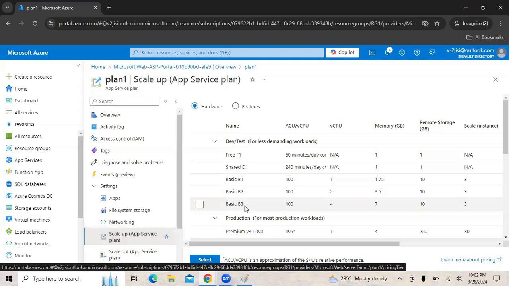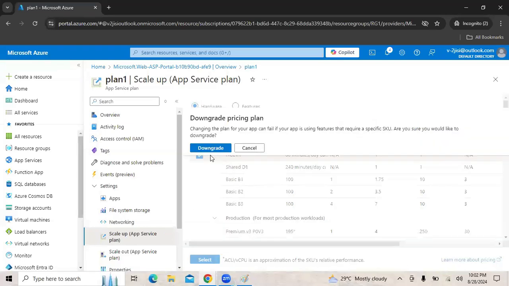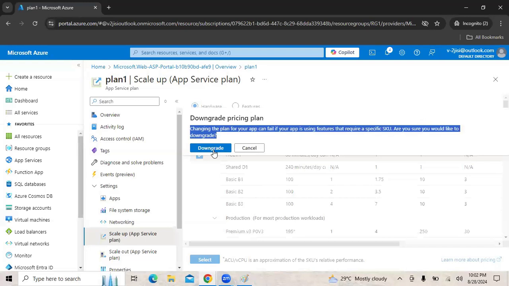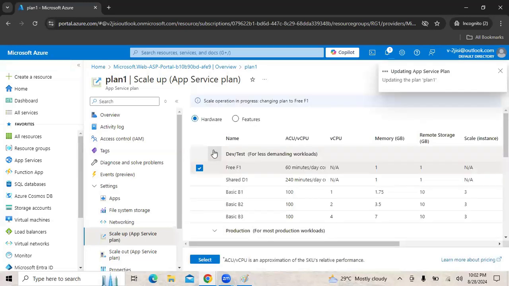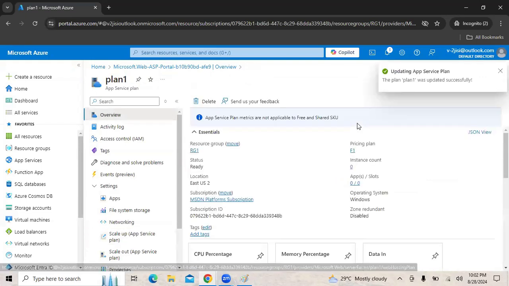So if we are using any feature which is not available with the downgraded version, the downgrade may fail, right? So let's say if I'm going to free tier, it clearly says here, downgrading the pricing plan, changing the plan for your application can fail if your application is using a feature that requires a specific SKU. Are you sure you would like to downgrade? We are saying yes, we would like to downgrade, right? So now if we go to overview, we can see that we are running now in the free tier.